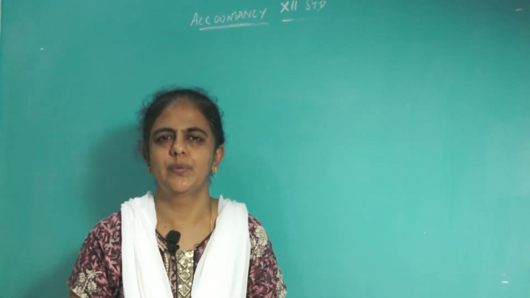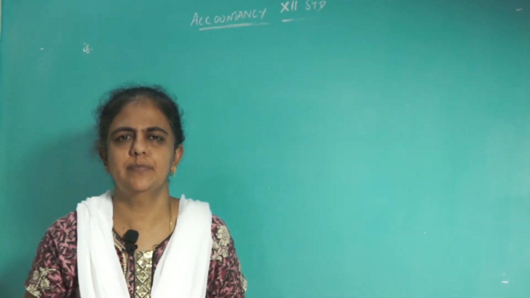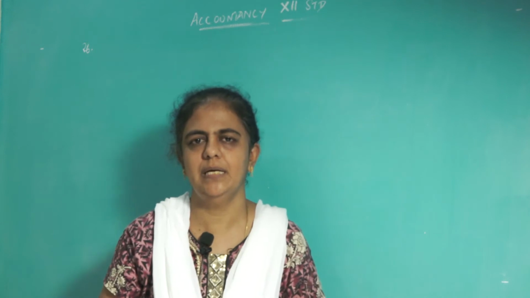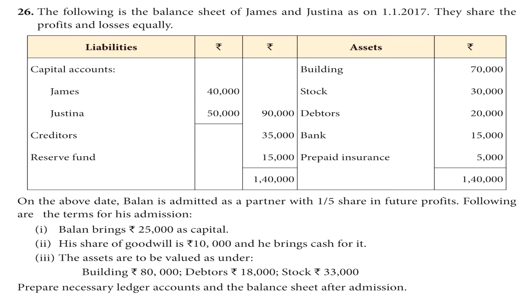So we'll move to question number 26. I'll read the question for you first, page number 179. Just watch the screen, understand the question, then we'll move to the sum. The following is the balance sheet of James and Justina as on 1/1/2017. They share the profits and losses equally. Liabilities: capital account, James 40,000, Justina 50,000, total 90,000. Creditors 35,000, reserve fund 15,000. Assets: building 70,000, stock 30,000, debtors 20,000, bank 15,000, prepaid insurance 5,000.